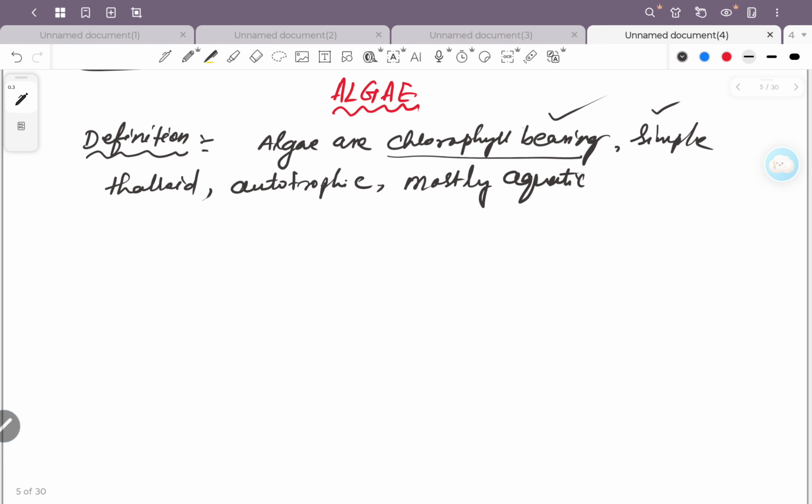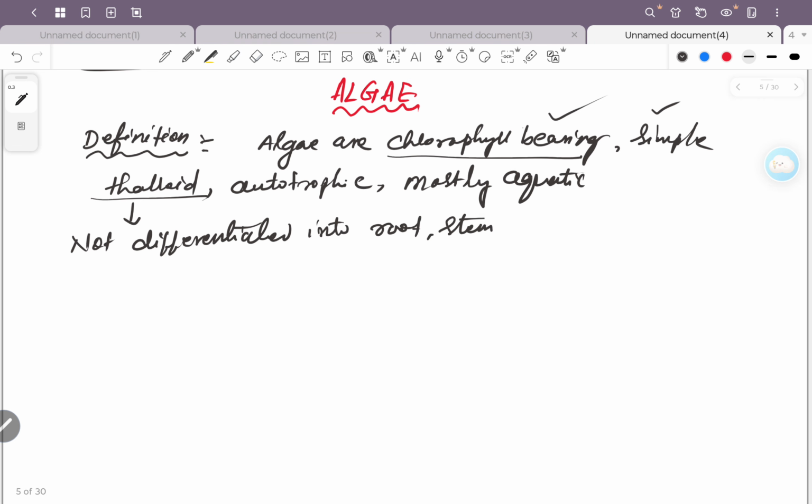They are simple. Okay. Thalloid means they are not differentiated into root, stem and leaf.